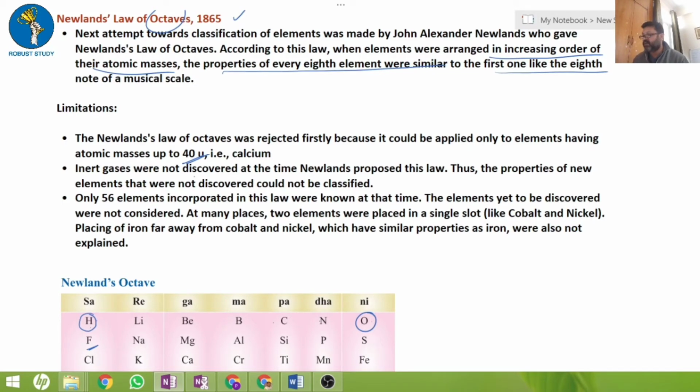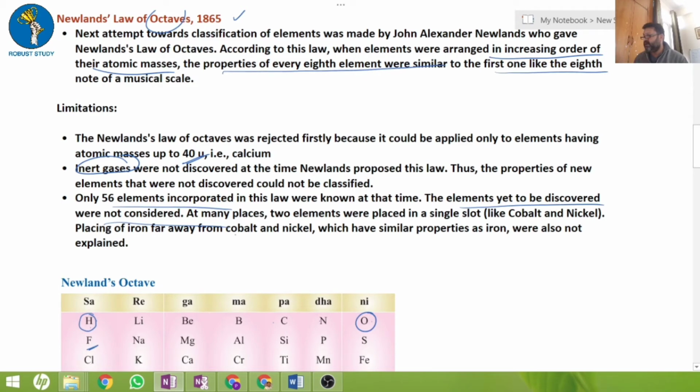Moreover, inert gases were discovered at a much later stage. Only 56 elements were incorporated under this law, and elements not yet discovered were not considered.